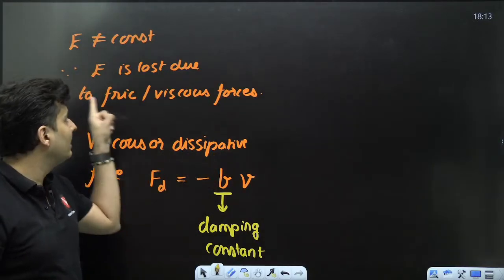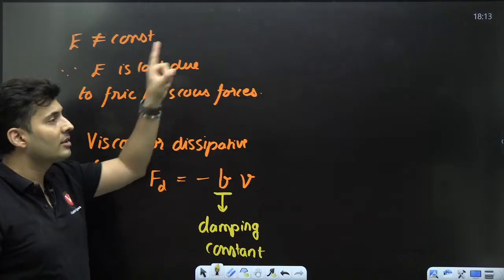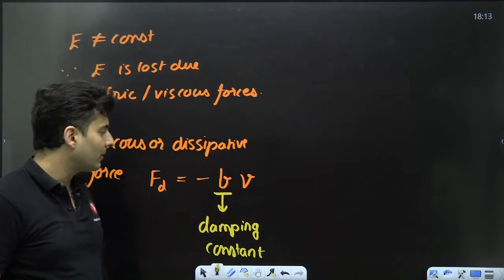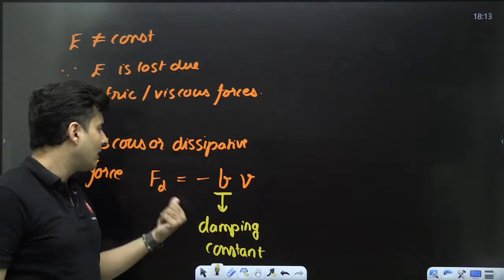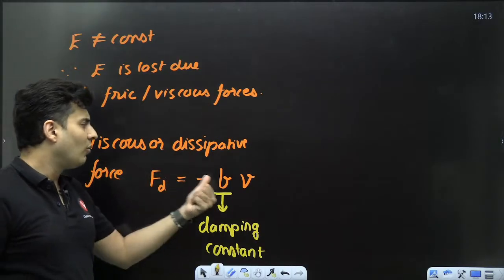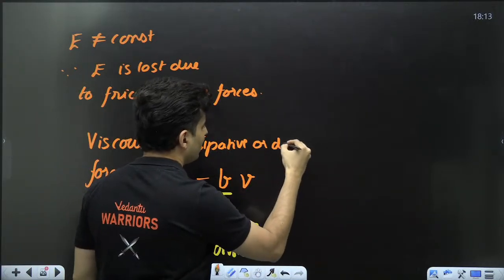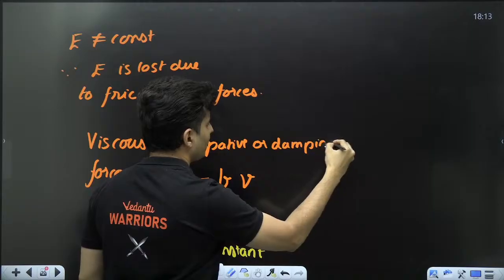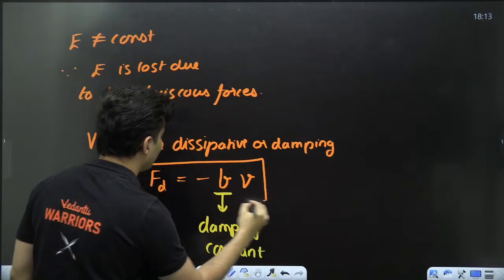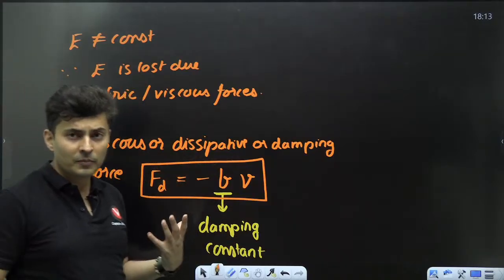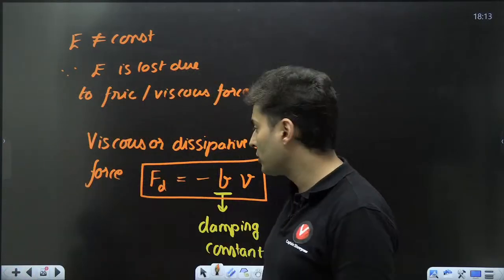Why is it called dissipative? Because energy is lost. Energy is not constant. Energy is slowly lost to the surrounding. So you are dissipating it. That's why dissipative force, drag force, damping force, whatever. You can also call it damping force, which is minus B times V. V is the velocity. More the speed, more is the damping force.